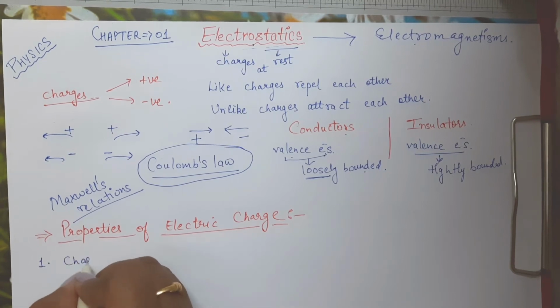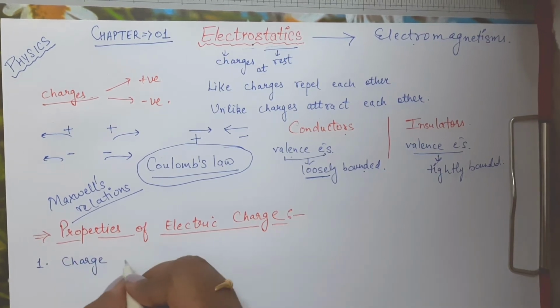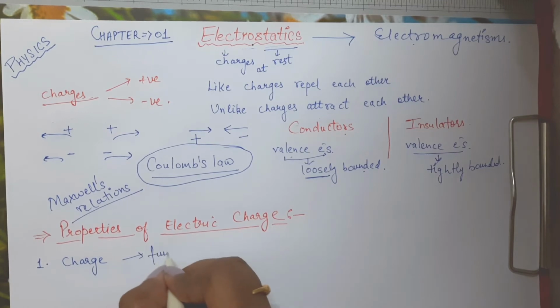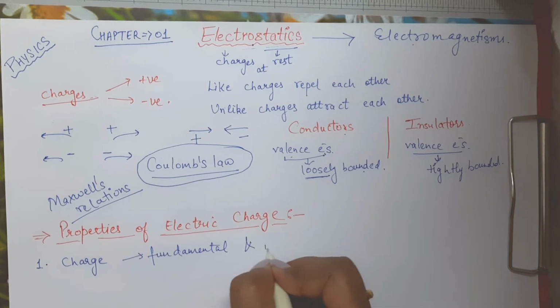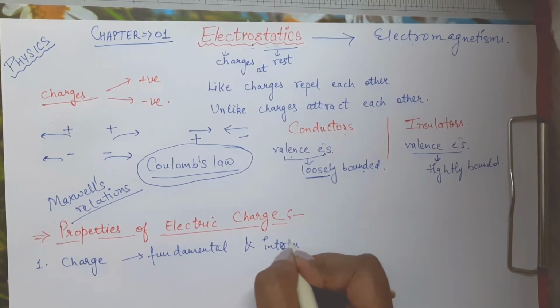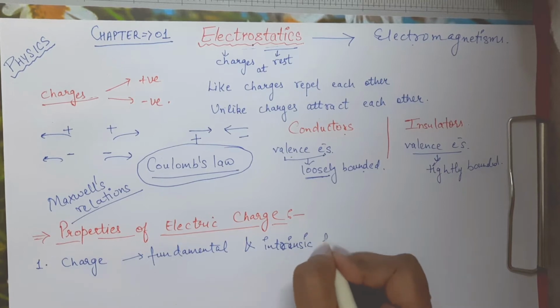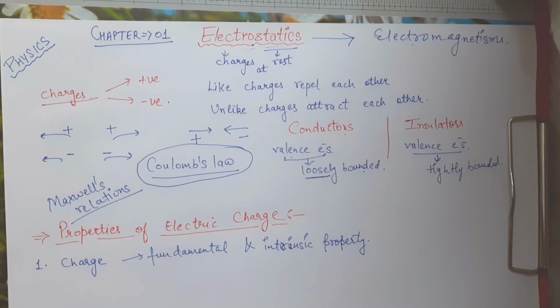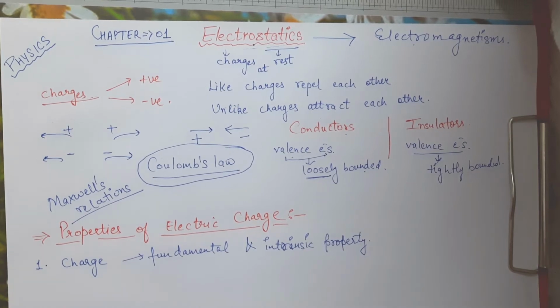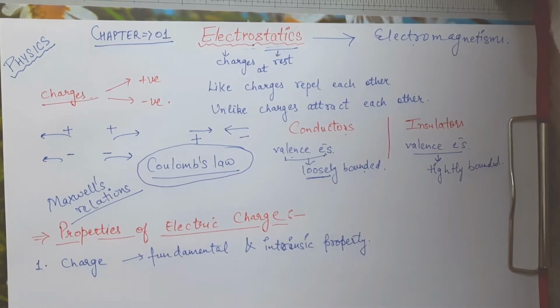So just like mass, charge is also a fundamental and intrinsic property of any matter.